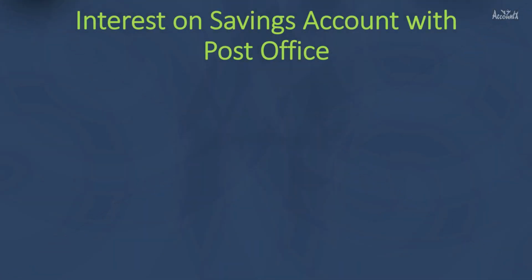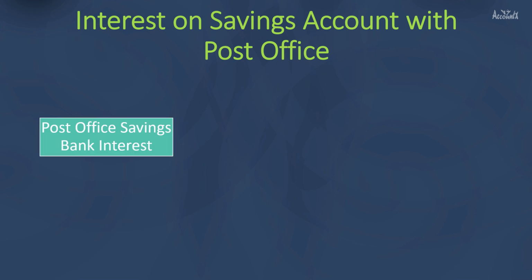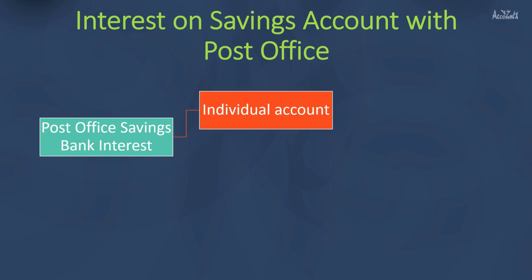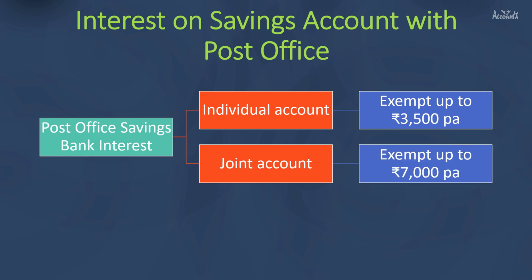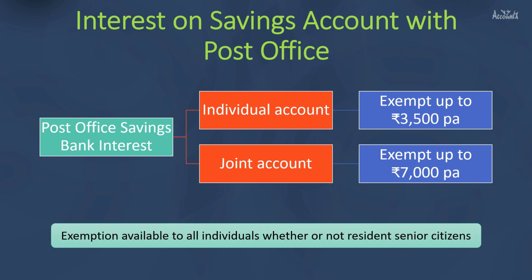The third benefit would be interest on savings account with post office. Let's say you have a post office savings bank account and you earn interest on such savings bank account. If such account is an individual account, then interest up to 3,500 per annum would be exempt. If you have a joint account, say you have opened the account in the name of your spouse and yourself, then this exemption limit would be doubled, that is 7,000 rupees per annum. This exemption benefit is available to all individuals whether or not they are resident senior citizens.